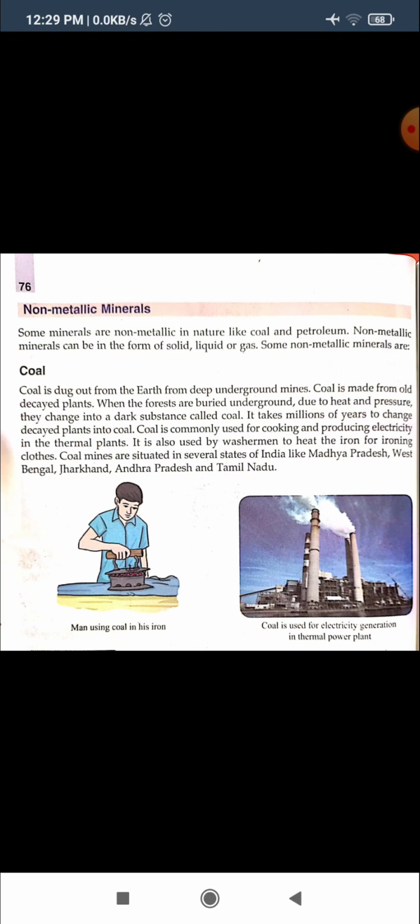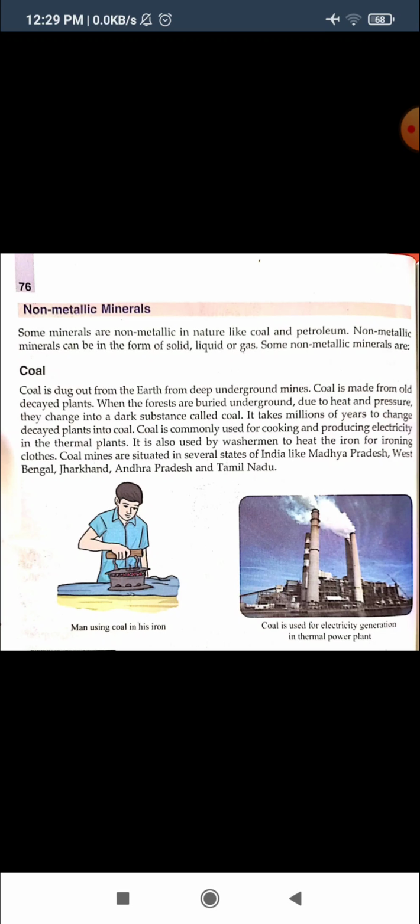Coal mines. Now where are these coal mines situated? Especially in a few states in India, like Madhya Pradesh, West Bengal, Jharkhand, Andhra Pradesh and Tamil Nadu.